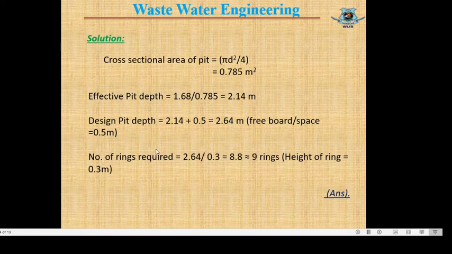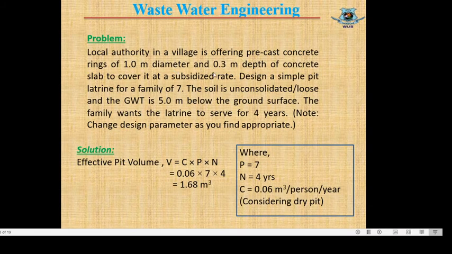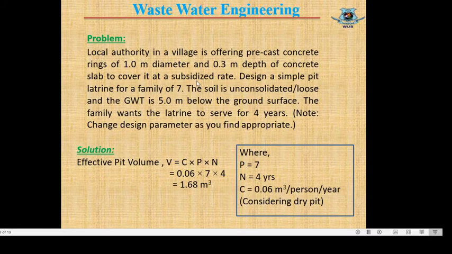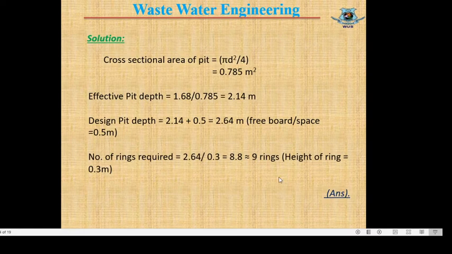So if we construct a pit latrine using the rings said in the question, of 1 meter diameter and 0.3 meter depth, we will need 9 rings. That means depth of pit will be 2.64 meter, dia of pit will be 1 meter. No need to state the dimension, only need to state the number of rings, and this is the answer.